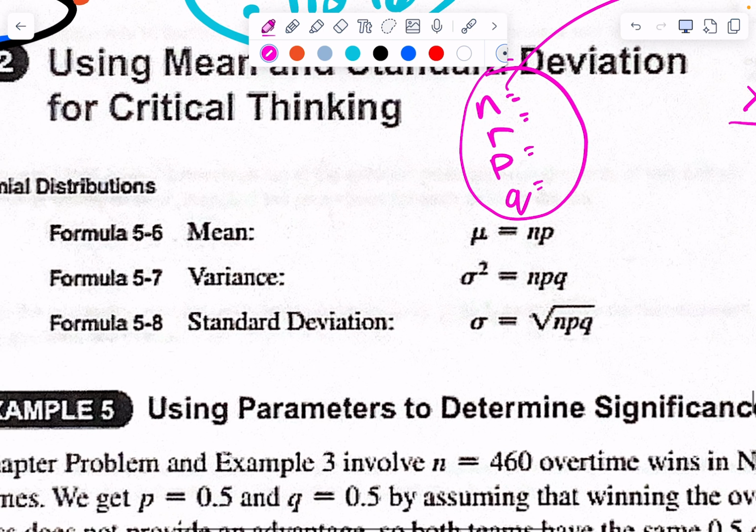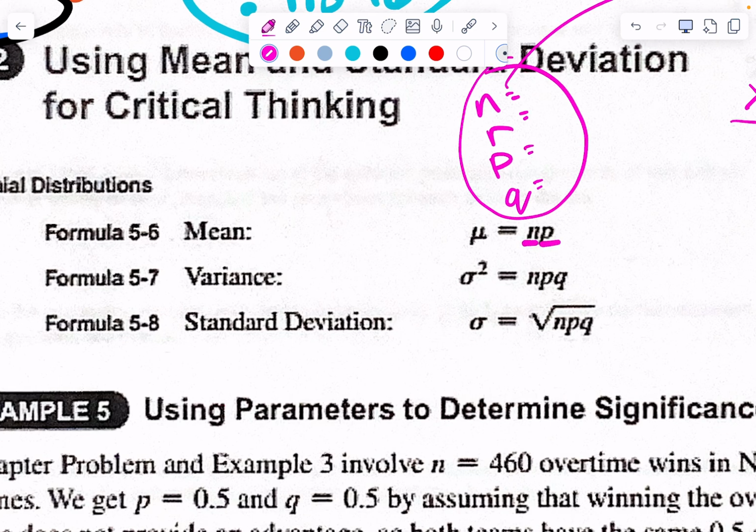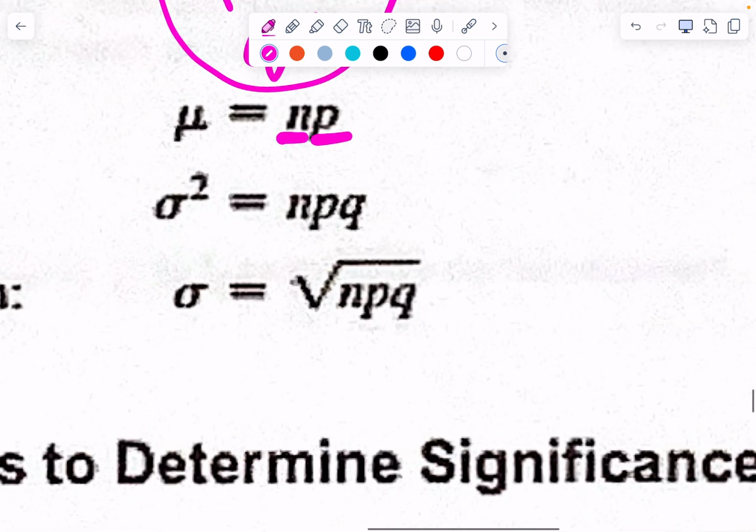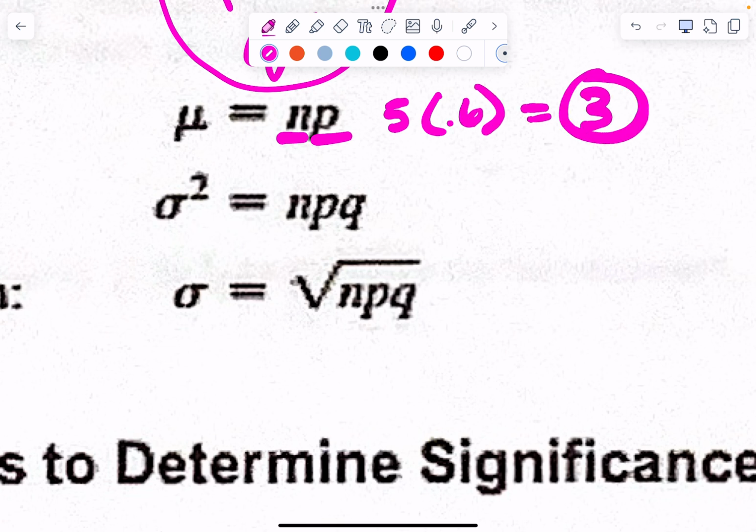The mean is going to be N times P. So for example, if 60% is the percentage of people that believe in the devil and I have 5 people, on average, how many people should believe in the devil? 0.6 times 5, which is 3. So mu here was 5 times 0.6, which is 3. That should make sense. 3 was my average number.